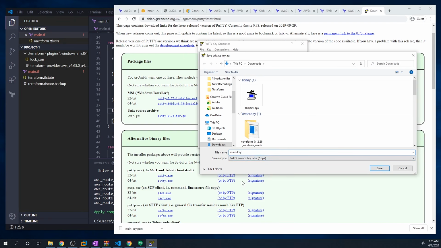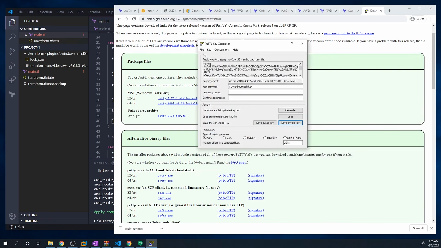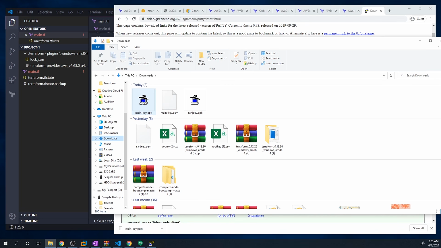So I'll have a PEM version as well as a PPK version, so I can use it on either machine. I'll hit save, and I think it should have created it. So we can just double check. Let me go to my downloads folder real quick. And if I move that over here, yeah, you can see that now we have the main-key PPK file as well as the PEM file.